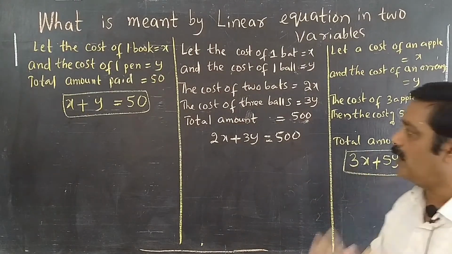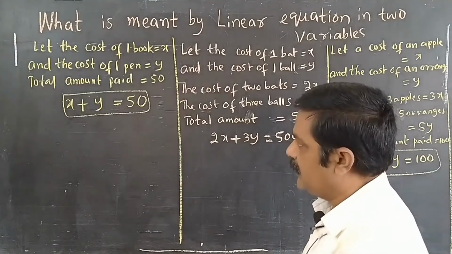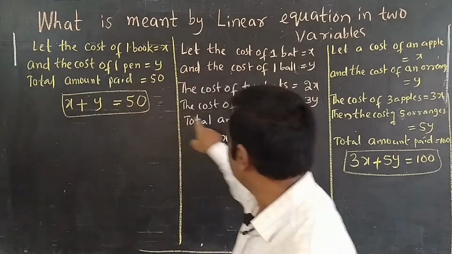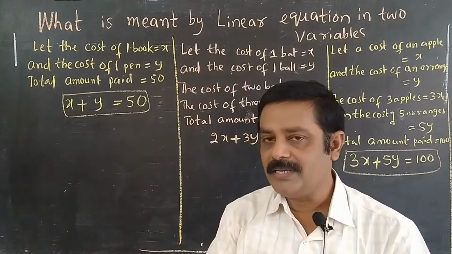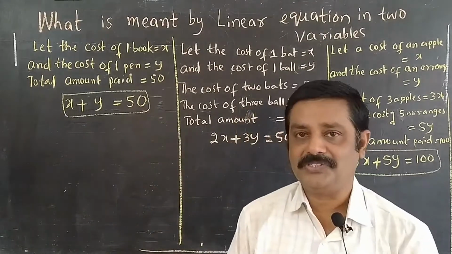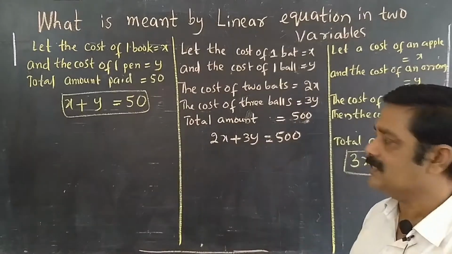We are using the equality symbol, that's why these 3 are equations. Next, the degree of these equations: for every x or y, the exponent is 1. That's why these are linear equations. Check all the equations.